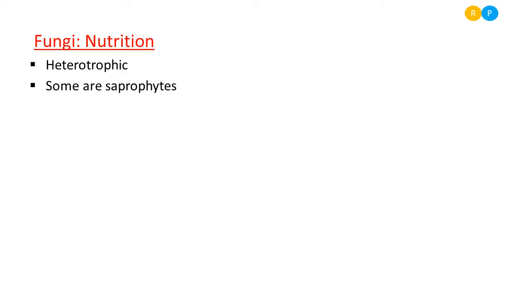Mushrooms grow on the surface of dead and decaying organic matter because that is the actual nutrition for their growth. Fungi that grow on dead and decaying organic matter are called saprophytes, because saprophytes feed on dead and decaying organic matter, which is the actual food for their growth.